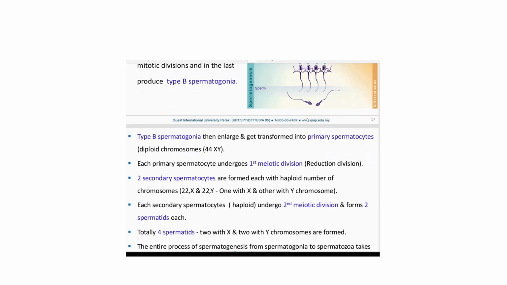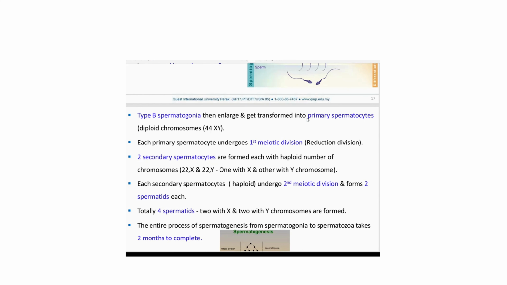Type B spermatogonia then enlarge and get transformed into the primary spermatocyte, with diploid chromosomes. This is the diploid cell, 44 plus XY, that means 46. Each primary spermatocyte undergoes the first meiotic division, which we call reduction division. So you get 22 plus X. You know X and Y are the sex chromosomes. In 50% of sperms you get the X chromosome, and in the other 50% you get the Y chromosome.